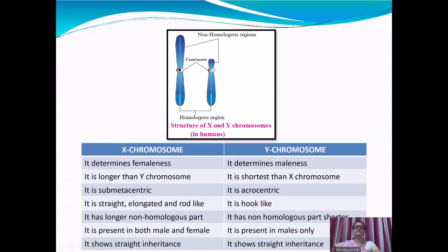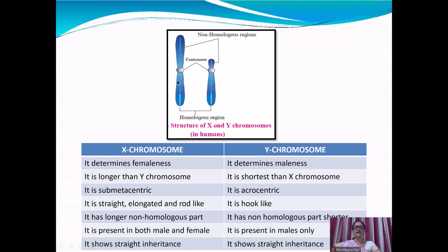X chromosome is larger than the Y chromosome. It determines femaleness, while Y chromosome is shorter than the X chromosome and it determines maleness. X chromosome is submetacentric as the centromere is placed at the center, while Y chromosome is acrocentric as the centromere is placed far away from the center.